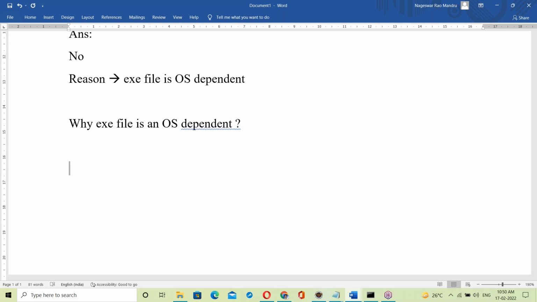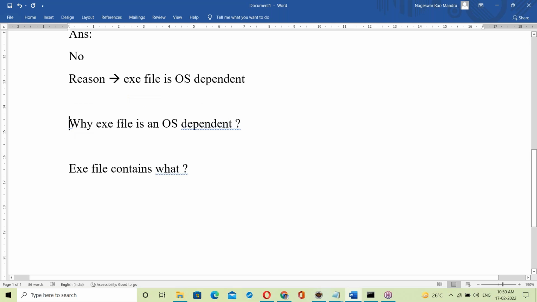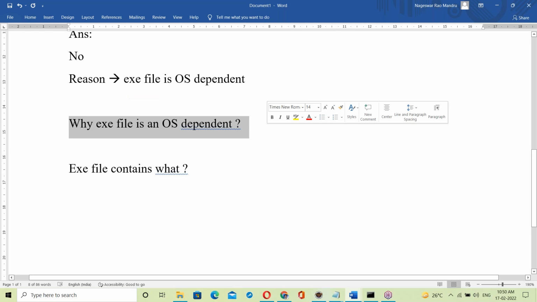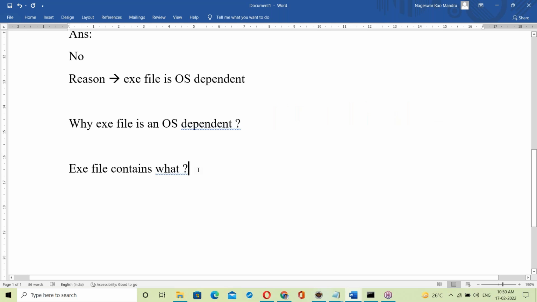For this purpose, first of all, you must have knowledge of the exe file. What exactly is an exe file? What does an exe file contain? To answer why an exe file is OS dependent, you must have this knowledge. So, what does it contain?